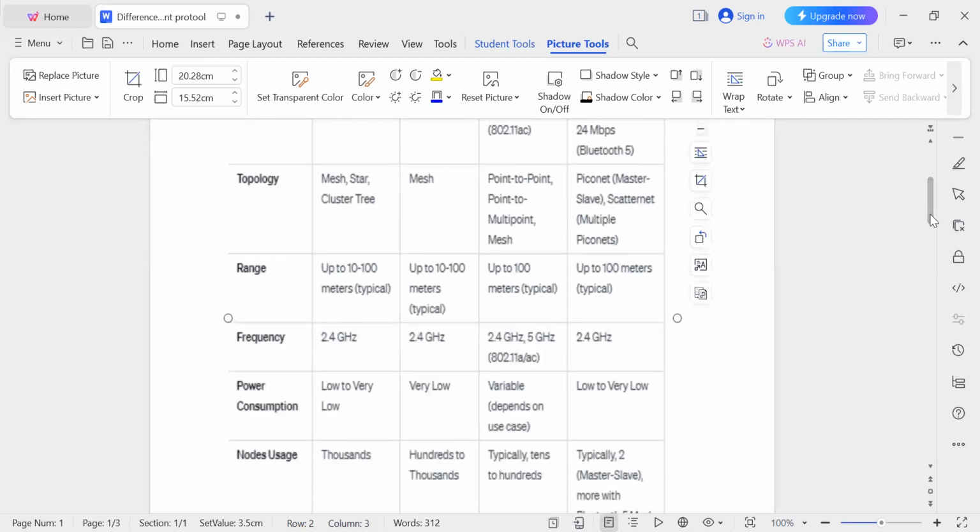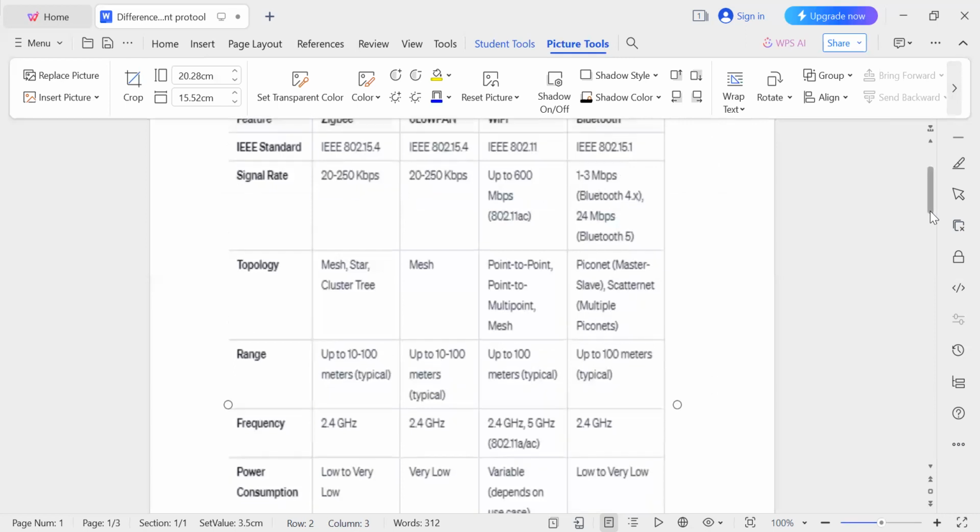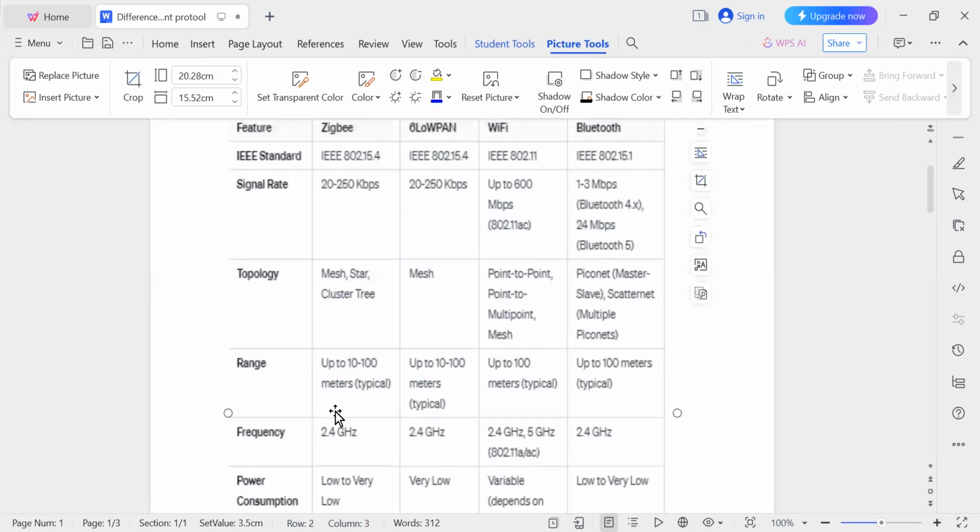Next is range. The typical range of Zigbee, 6LoWPAN, Wi-Fi and Bluetooth is up to 10 to 100 meters. All are up to 100 meters, so you can remember easily. Zigbee is 10 to 100 meters, and 6LoWPAN is also up to 100 meters, and Wi-Fi and Bluetooth too.